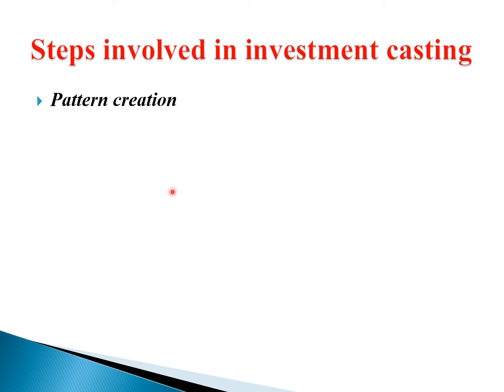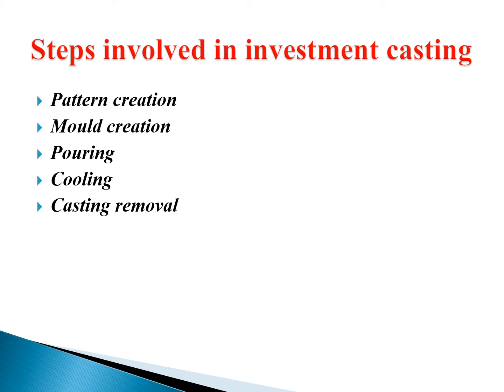To create an investment casting, there are some steps involved. Let us see what those are. First is pattern creation. Like in normal casting, here also we first create a pattern of the shape we require. After that, mold creation. Next is pouring. Next, cooling. After that, casting removal, and finally finishing. We will see all these processes in diagrammatic way.